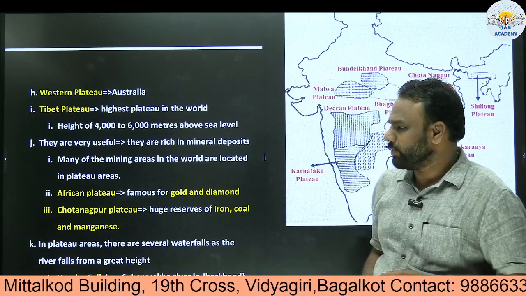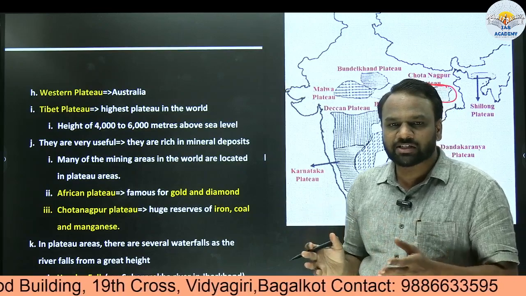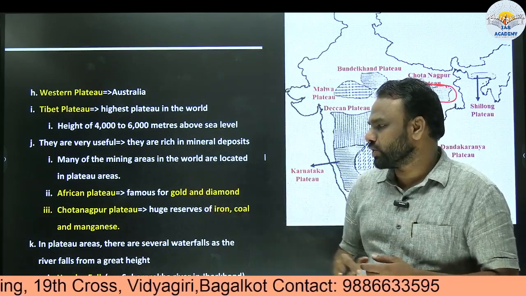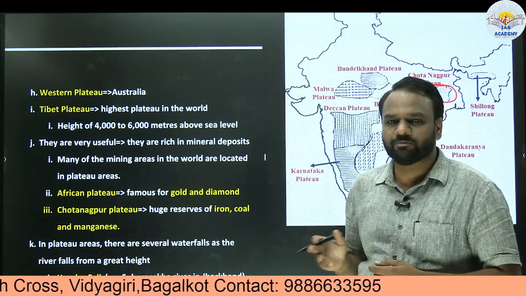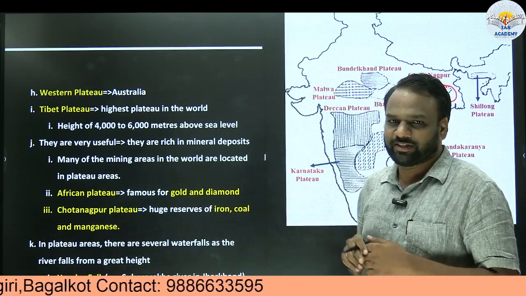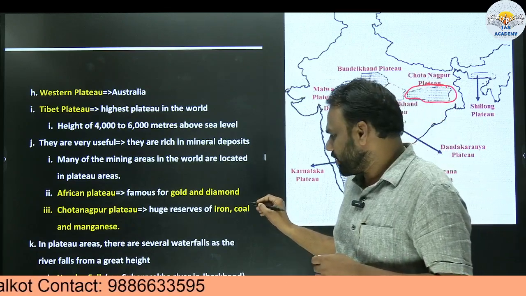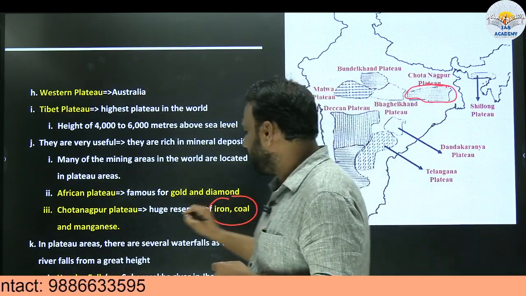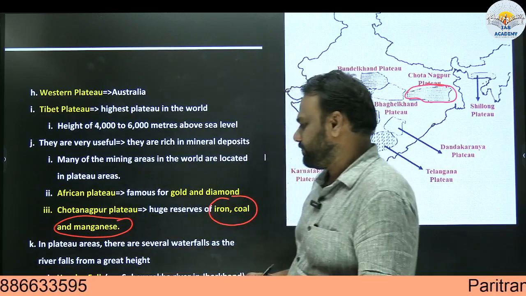As an exercise, you can find out which are the various states of India across which Chota Nagpur Plateau has spread. You'll come to know that there are 5 states, and just try to know which are those 5 states. This Chota Nagpur Plateau has reserves of iron, coal and manganese.